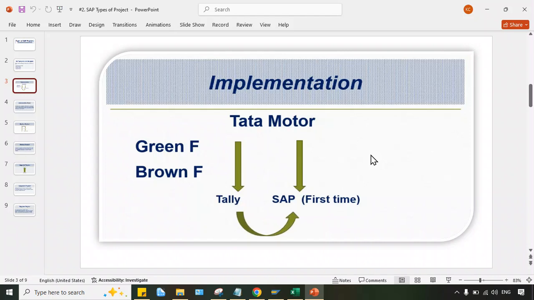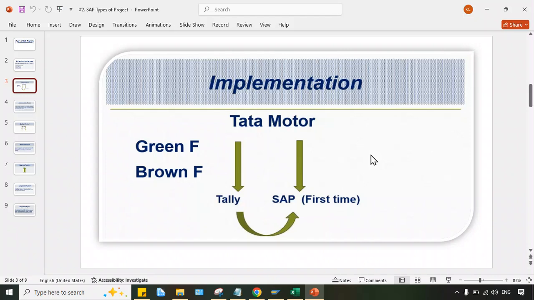That is not that prevalent. That's the reason I have specified greenfield and brownfield here, because I've seen multiple times people have asked this question: what is the difference between greenfield implementation and brownfield implementation? So hope you guys are able to understand. Greenfield means new implementation where there is an absence of a legacy system. There is no legacy system.